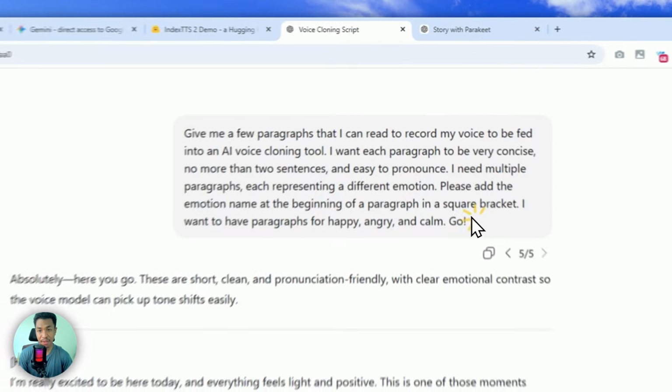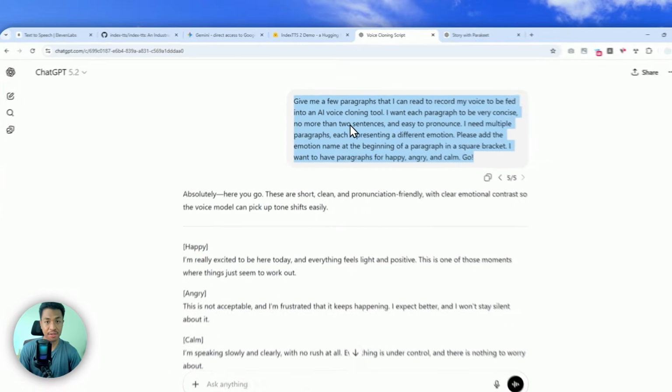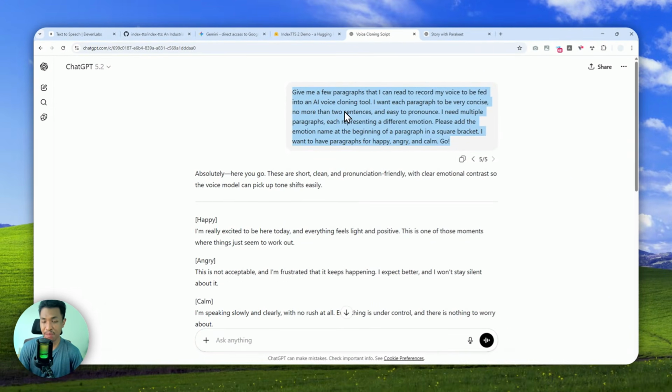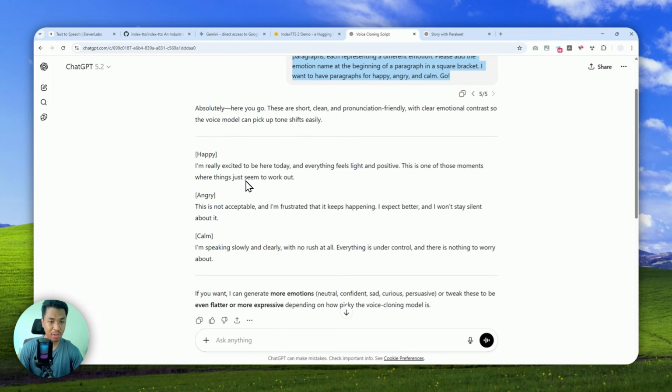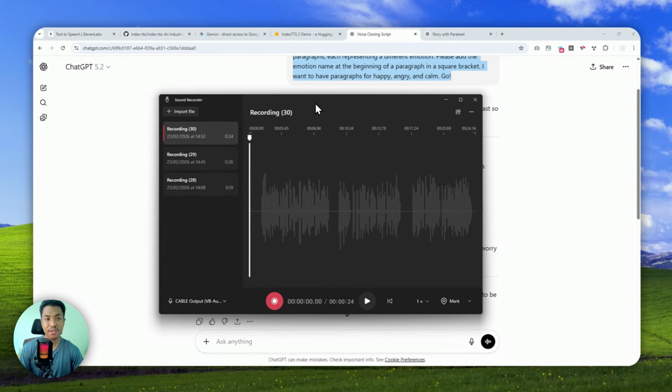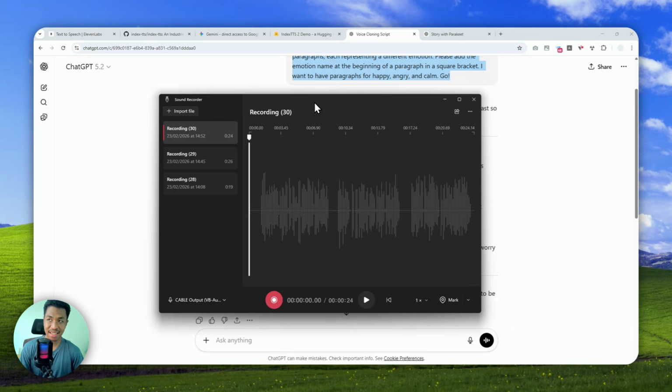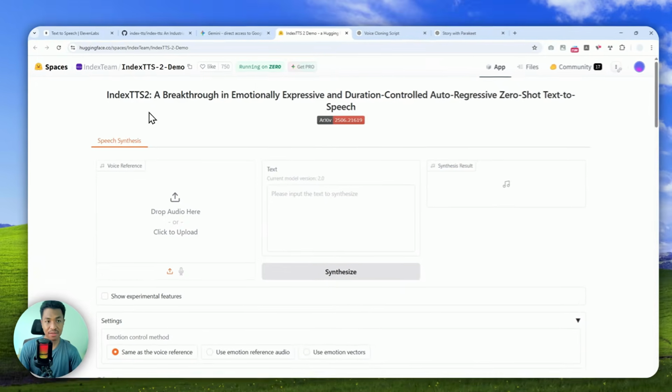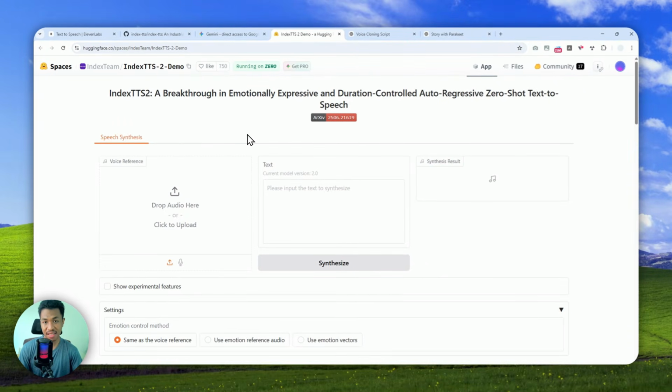Now, this prompt will be available in the description down below, and you can use it on ChatGPT, on Gemini, Perplexity, Mistral, etc. And after that, you can read the paragraphs that were created by these large language models, and you can record it on your computer. If you're using Windows 10 or Windows 11, there should be a built-in voice recorder tool, and then you can record normally and upload the files to IndexTTS2, or maybe you want to do some testing, you can use the demo in the IndexTTS2 Hugging Face Space. I'm going to put this in the description down below. But again, this is an online demo.